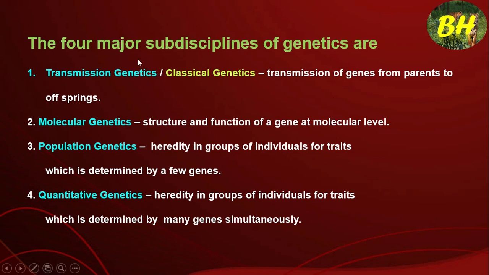Genetics is divided into four major subdisciplines. They are called transmission genetics or classical genetics, which is actually Mendelian genetics, which deals with the transmission of genes from parents to offspring, how the characters are transmitted from one generation to another generation. This genetics was first studied in Pisum sativum plant, or pea plant.